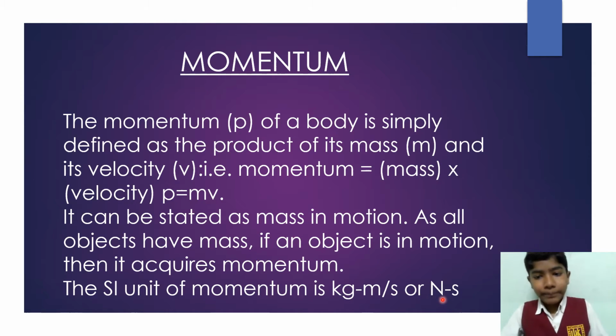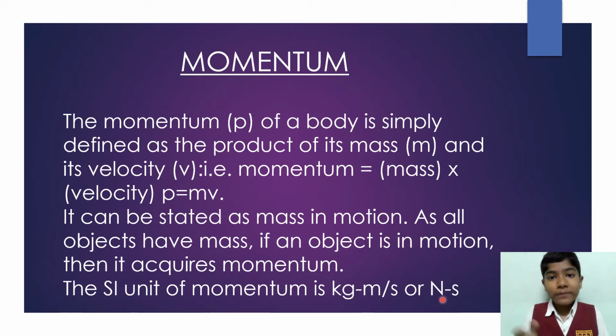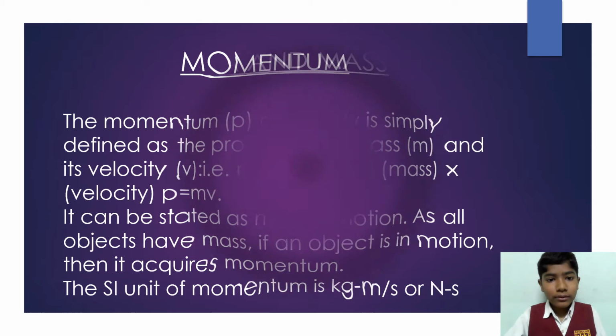So momentum is nothing but the mass into velocity. That means if we have an object and the object is in motion, it is acquiring momentum. Why? Because the object has some mass and it is in motion. So that is why it is called momentum. So we can get momentum by multiplying the mass and velocity. Now let us move into the next topic.